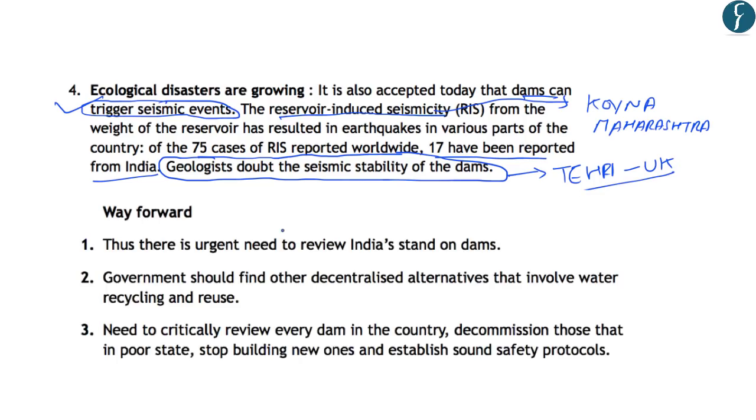So the author says that because the dams have lost their utility now and they are becoming dangerous due to the growing ecological disasters, there is an urgent need to review India's stand on dams. Further, the author says that the government should find other decentralized alternatives that involve water recycling and reuse. Further, he says that there is a need to critically review every dam in the country and decommission those that are in poor state. And the government should stop building new ones and establish sound safety protocols.